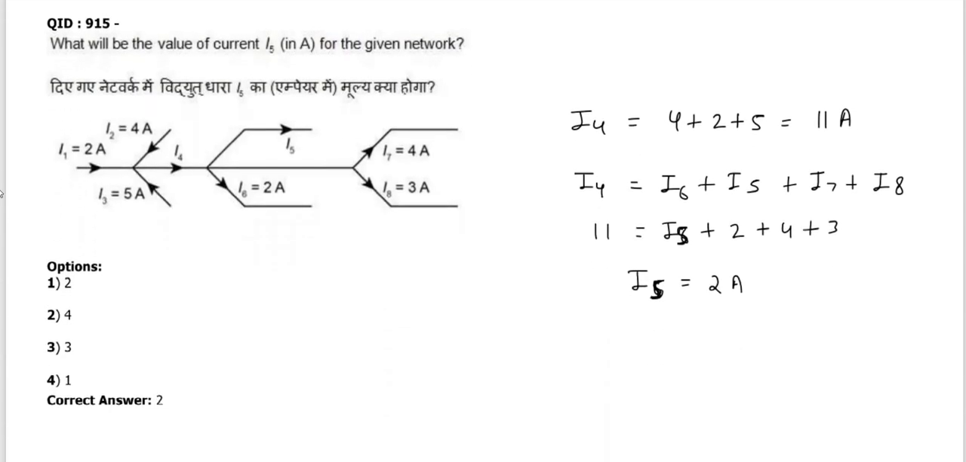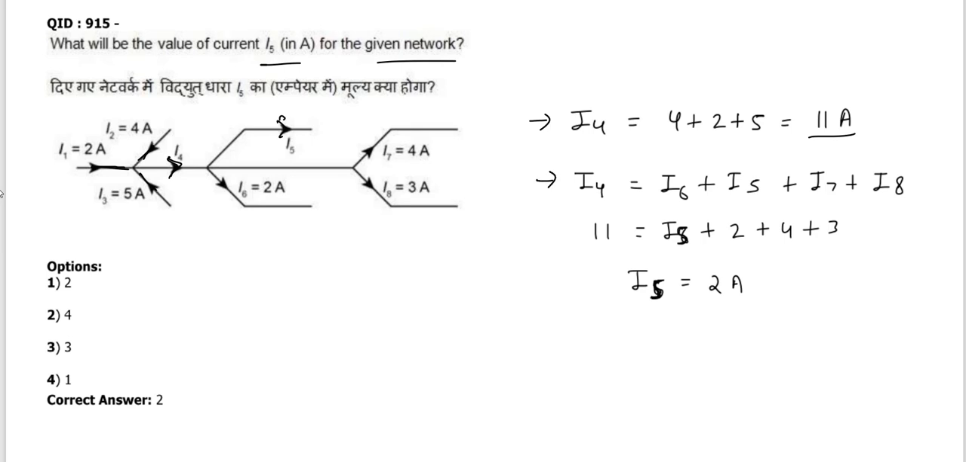Next question, what will be the value of the current I5 for the given network? Okay, so where is the I5? There. Okay, now we have to find the I4 before. So I4 is the, for these all are incoming current. You can see 5 ampere, 2 ampere and 4 ampere. So I4 becomes 11 ampere.